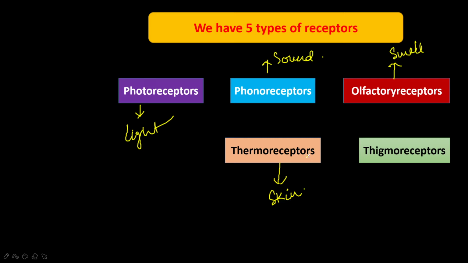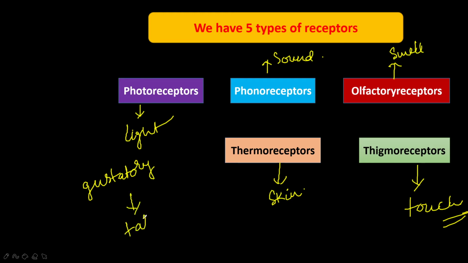The common receptors are photoreceptors, phonoreceptors, olfactory receptors and thermoreceptors. Photoreceptors detect light, phonoreceptors detect sound, olfactory receptors detect smell, and gustatory receptors detect the taste.